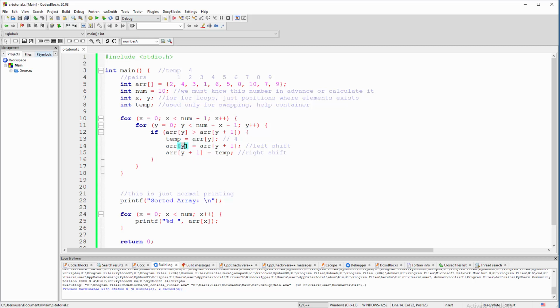So guys, y is always on the left side, and y+1 is always on the right side, and the positional difference between these things must always be 1. You cannot skip things, like from 4 go to 10 or from 6 to 9. No, you must compare 4 and 3, 3 and 1, 5 and 8. There is no skipping. So whatever is on position y is left, and on position y+1 is immediately to the right.